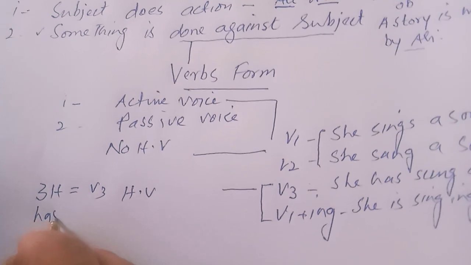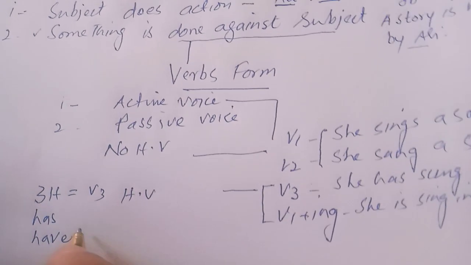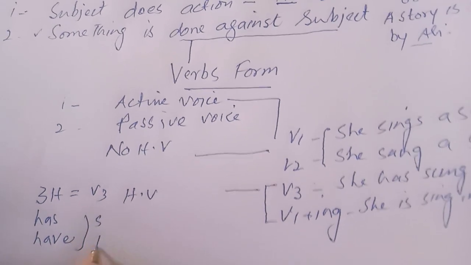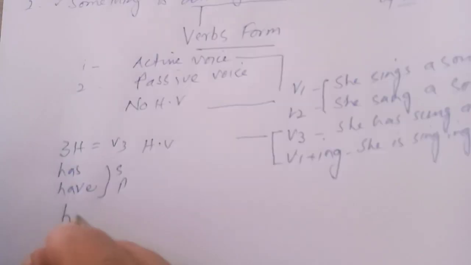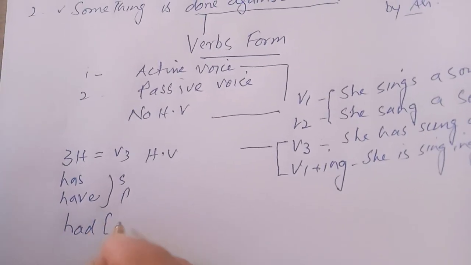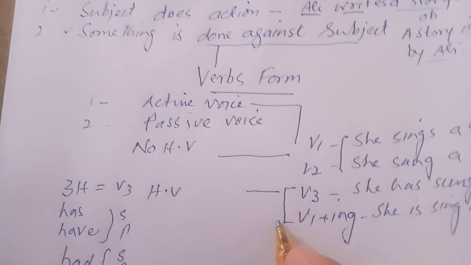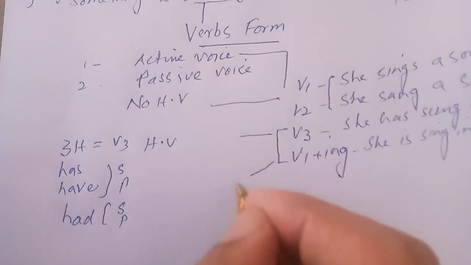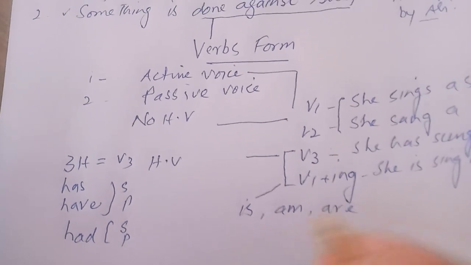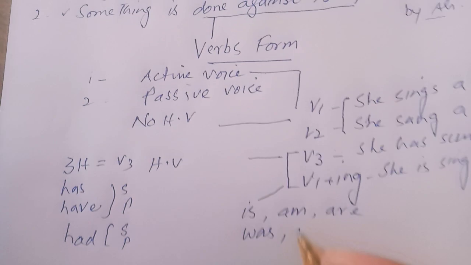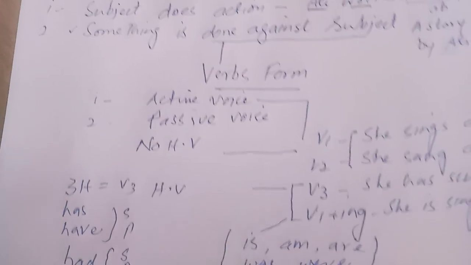It means that for singular we will use has, for plural we will use have, and had is used for singular and plural both. And in V1 plus ing we may use is, am, are, or was, were. So these are called helping verbs.